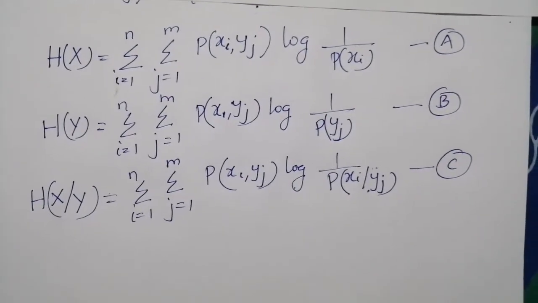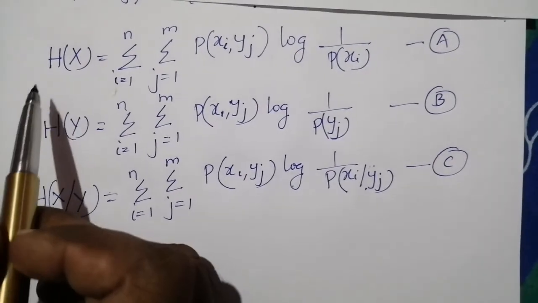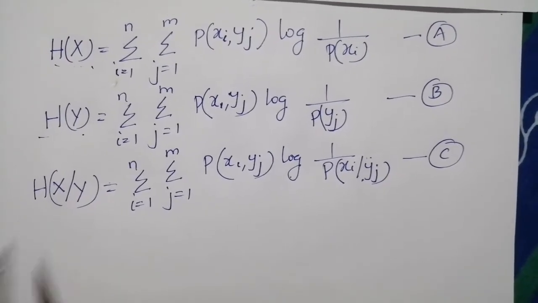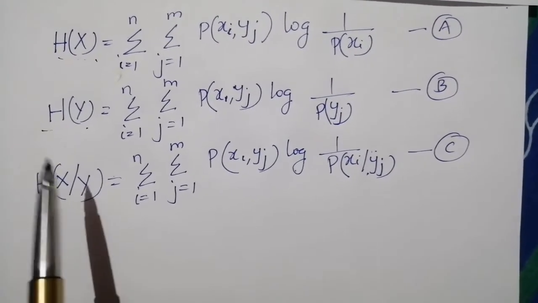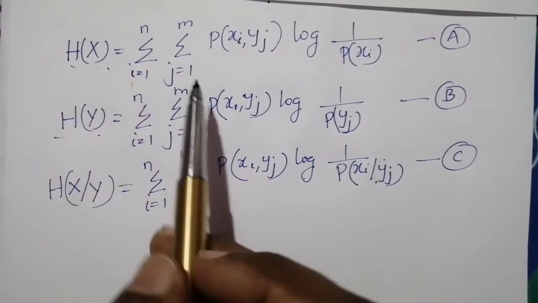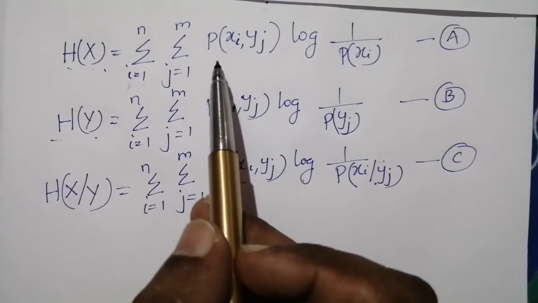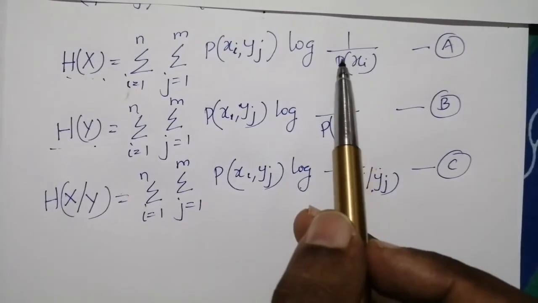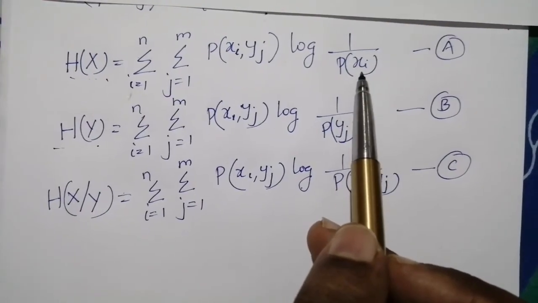So far we derived expressions for the prior entropy H(X), H(Y), and the conditional entropy H(X|Y). An interesting observation we can make is that H(X) is the double summation of the joint probability multiplied by the logarithm of the reciprocal of P(xi).